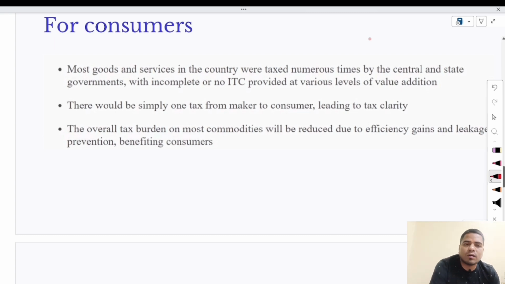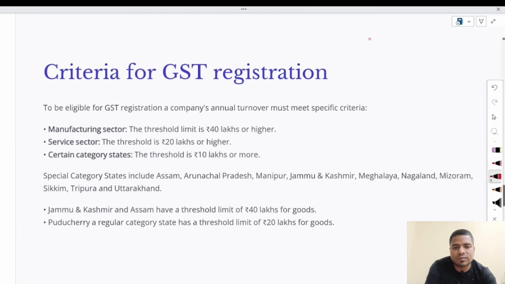For the consumer, what are the benefits of GST? Most goods and services in the country were taxed numerous times. Earlier, I discussed the cascading effect. Same thing is here. These are the benefits for the consumer. There would be simply one tax from maker to consumer. Now, the overall tax burden on most commodities will be reduced due to efficiency gains and leakage prevention, benefiting consumers. So these are the benefits of GST for consumers.